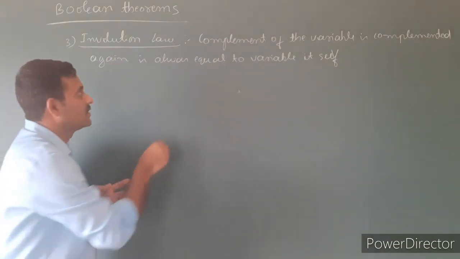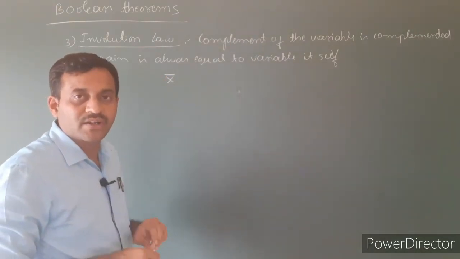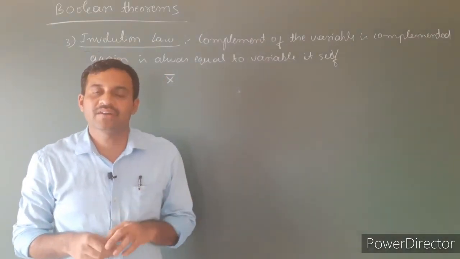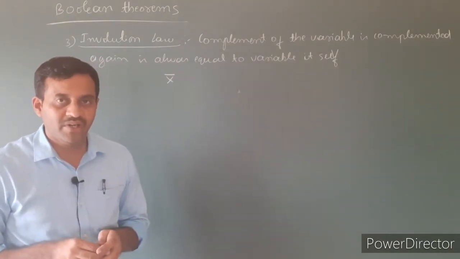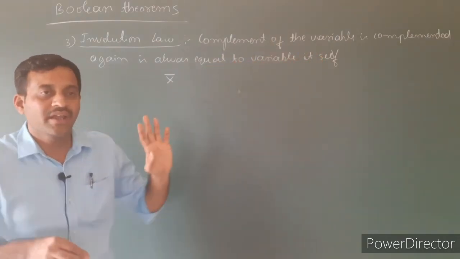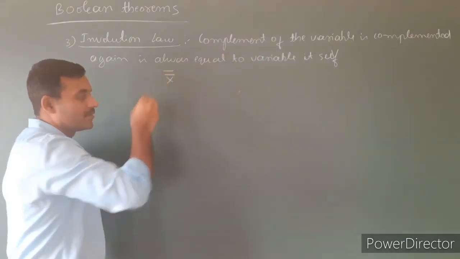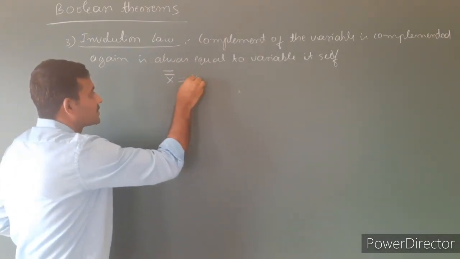What is the statement here? The complement is represented with a bar. X is a variable, x bar is the complement of the variable. The complement of the variable complemented again, that is x double bar, is always equal to x.